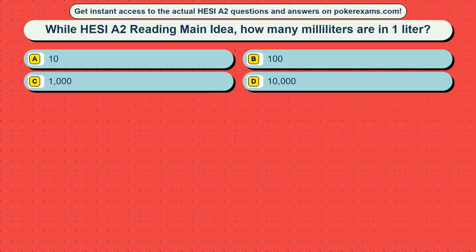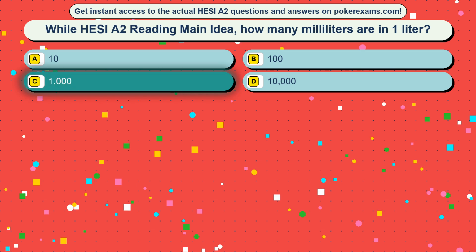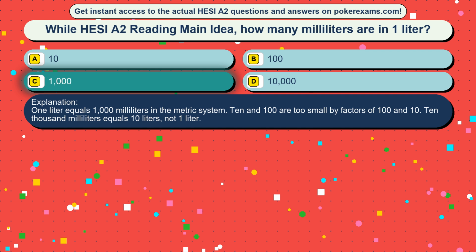Question 17. While HESI A2 reading main idea, how many milliliters are in 1 liter? Option A, 10. Option B, 100. Option C, 1000. Option D, 10,000. The correct answer is option C, 1000. 1 liter equals 1000 milliliters in the metric system. 10 and 100 are too small by factors of 1/10. 10,000 milliliters equals 10 liters, not 1 liter.